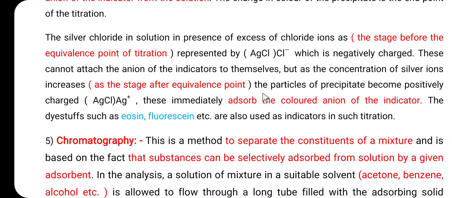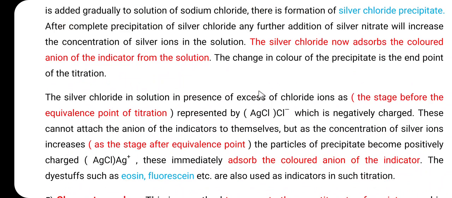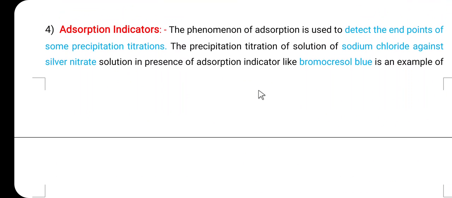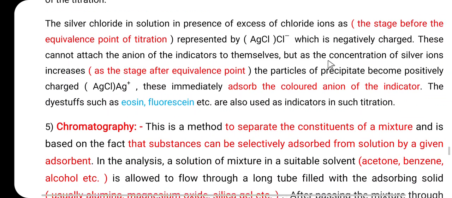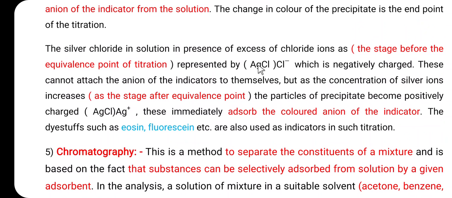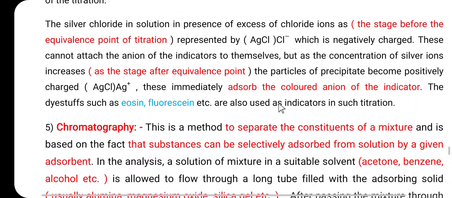In this way, the phenomenon of adsorption is used to detect the end point in the precipitation titration by using the adsorption indicator. Here we have considered one example, that is a titration between AgNO3 and sodium chloride. A number of precipitation titrations can be studied with the help of the phenomenon of adsorption, and we can use various indicators to detect the end point in such titrations. Dyestuffs such as eosin, fluorescein, etc. are also used as indicators in such titrations.